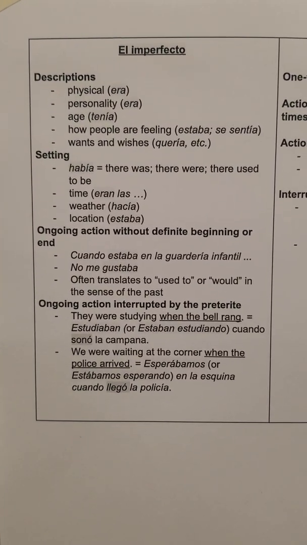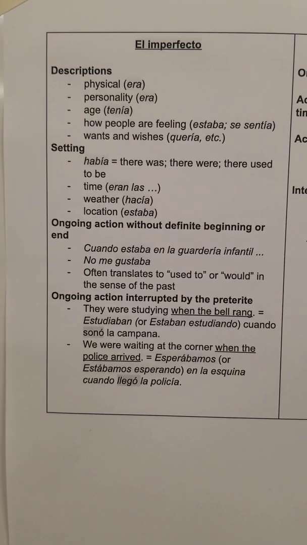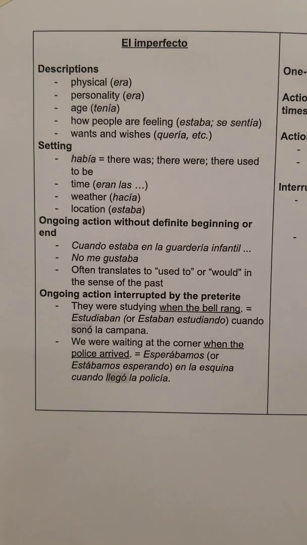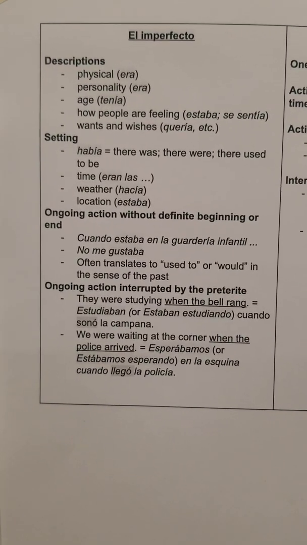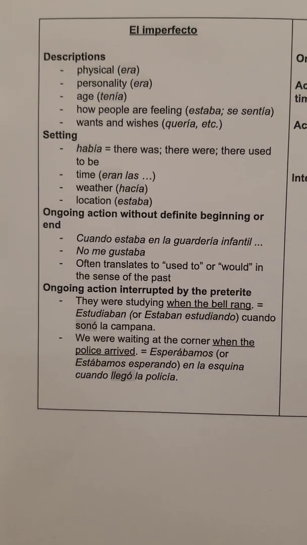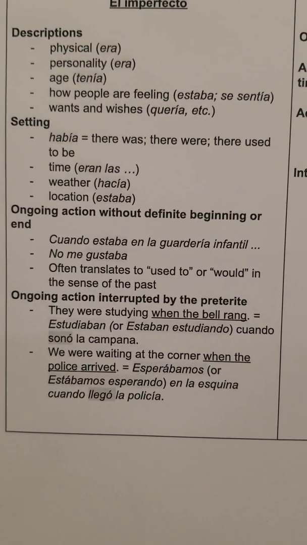In this video, we're going to review our uses of the imperfect, not the subjunctive, why do we keep saying that? El imperfecto. We'll see some examples of it that you will be asked to write on a quiz coming up. So we want to remember that when you're describing people, you're using ser, which in the imperfect is era, eras, era, éramos, eran.